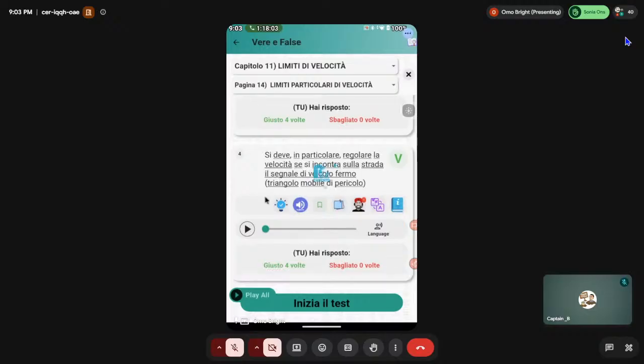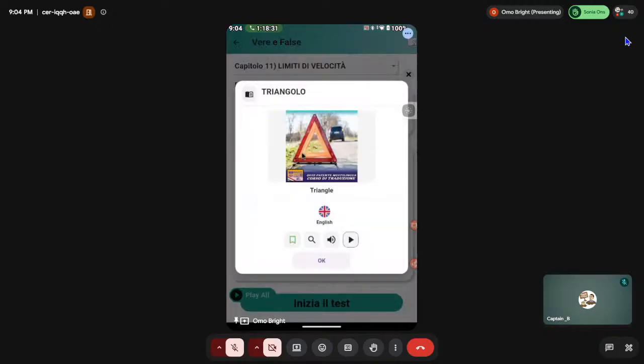Number 4. Si deve, in particolare, regolare la velocità se si incontra sulla strada il segnale di veicolo fermo, triangolo mobile di pericolo. Now, in case someone's car breaks down on the road, the person puts a triangle sign on the ground, so that as you are getting close to the vehicle, you will see that this person's vehicle broke down. That is why you put this warning sign on the ground. So I'm coming from this direction and I see this sign. What do I have to do? I need to reduce my speed.